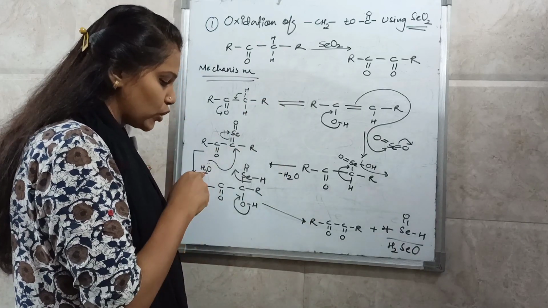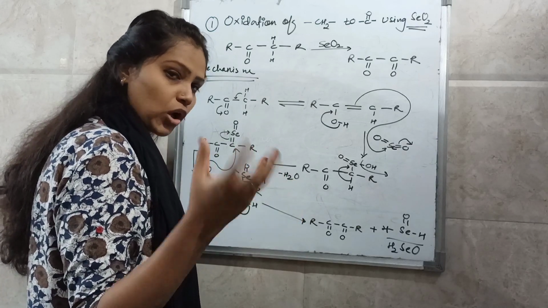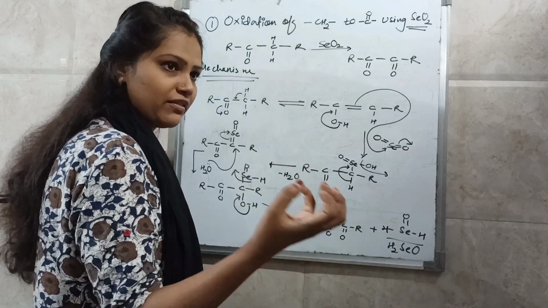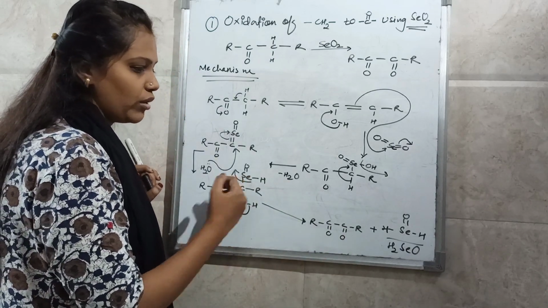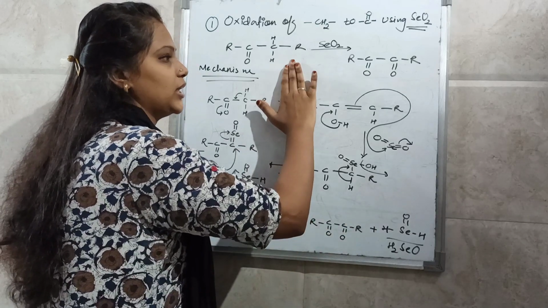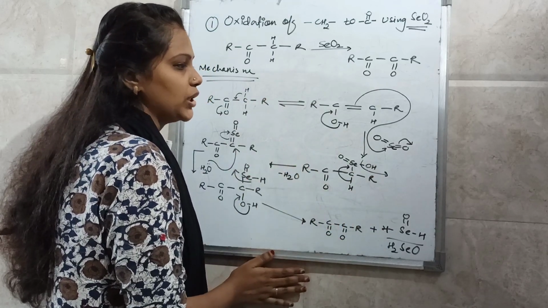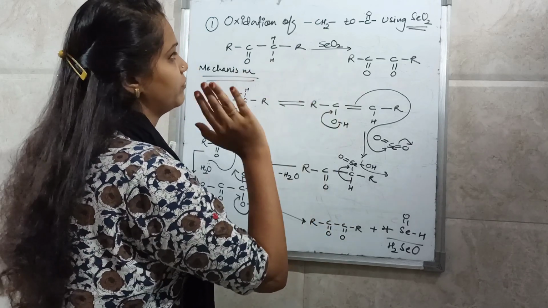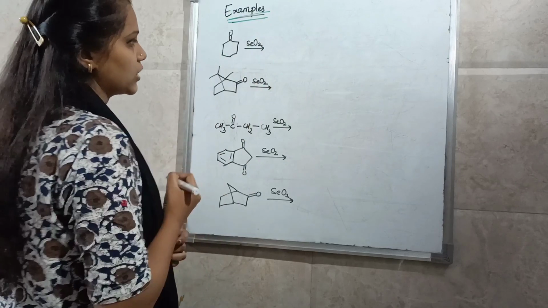That negative charge abstracts a proton because after attacking with its lone pair, this water becomes positive on oxygen. An oxonium ion will generate. Selenium will abstract a proton from the oxonium ion and you will get OH here. Now the next step is removal of H2SeO and you will get the alpha dicarbonyl compound as a product. So this is a named reaction and this is the mechanism. To learn any reagent, the mechanism is very important. So this is the mechanism of oxidation of CH2 to carbonyl compound by using selenium dioxide.